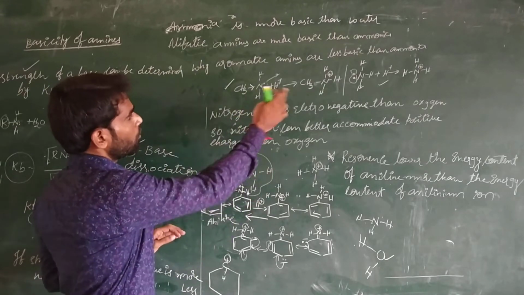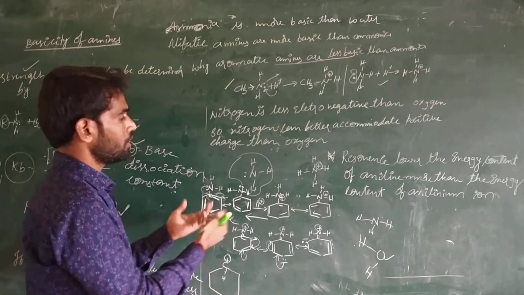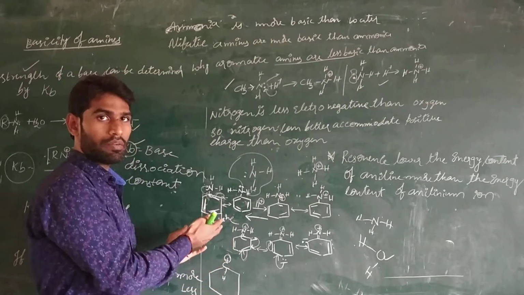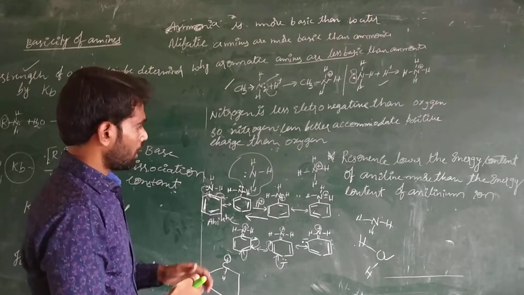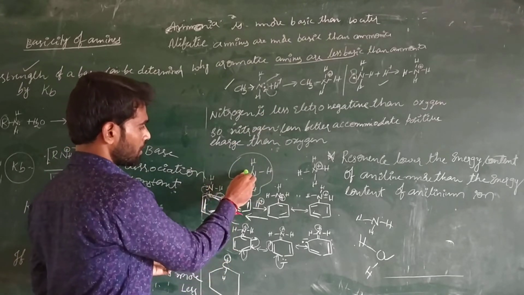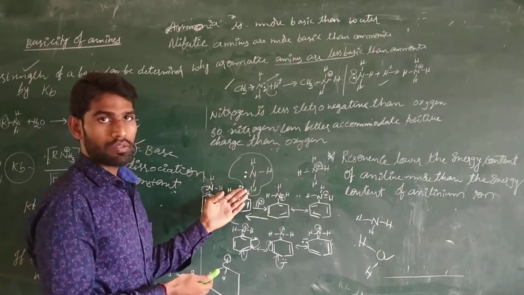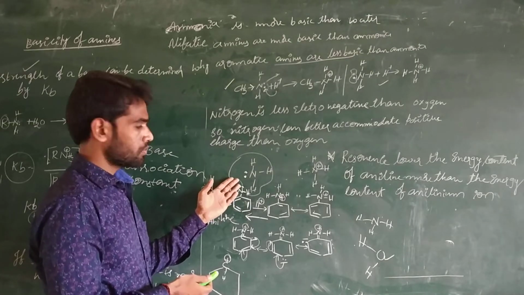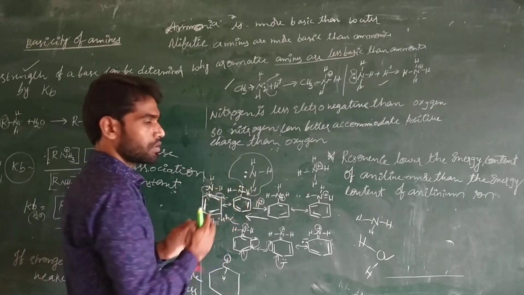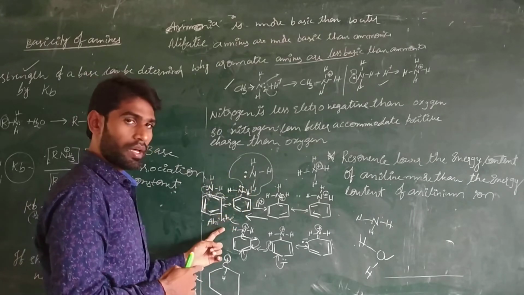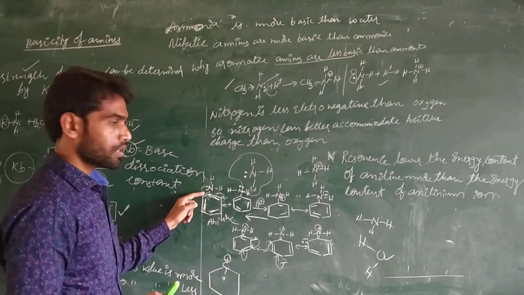Aromatic amines are less basic because they are not reacting with the H plus ion, because there is no availability of the lone pair of electrons on the nitrogen atom. But in case of ammonia, the lone pair of electrons are available. They are not involved in any resonance structures. So that's why these lone pair of electrons are available to react with the H plus ion, and it acts as a better base compared to the aromatic amines, because in those there is no availability of lone pair of electrons to accept the proton.